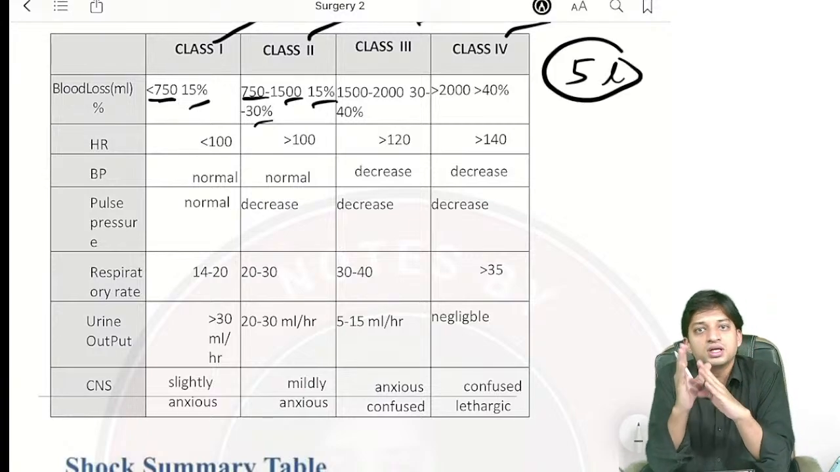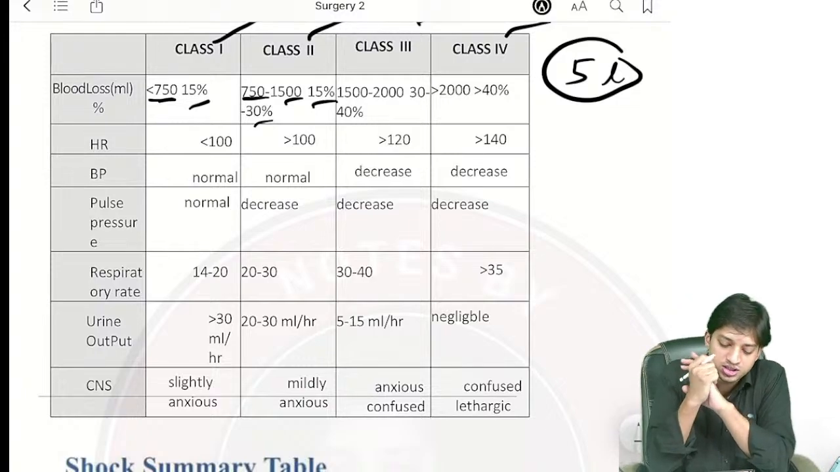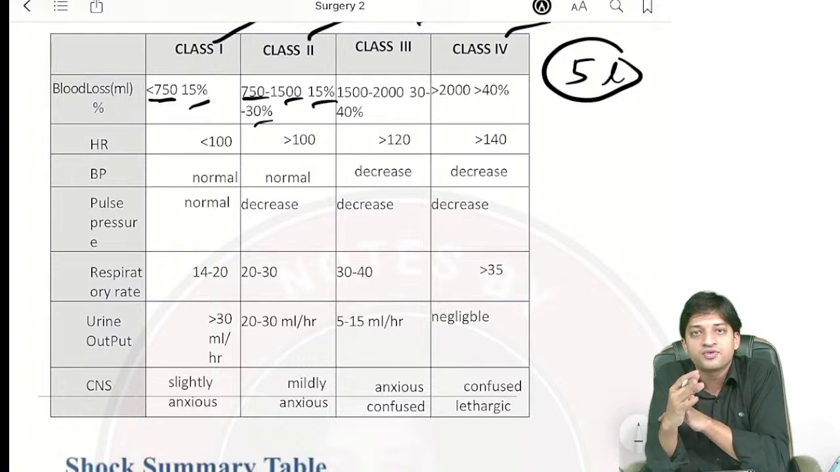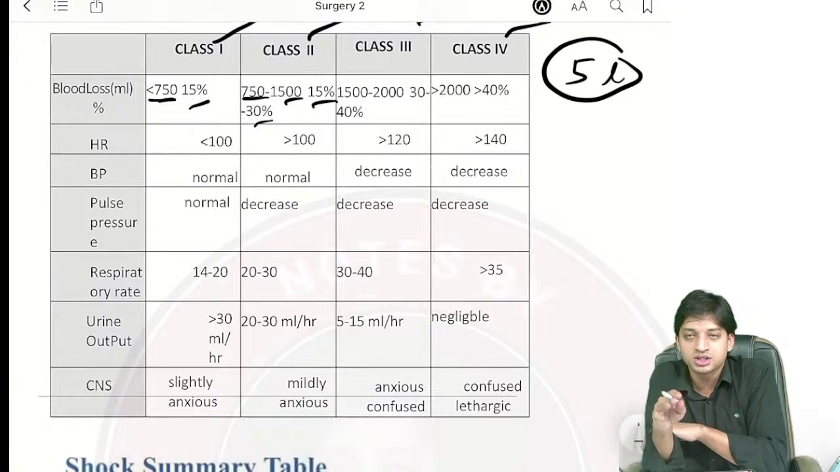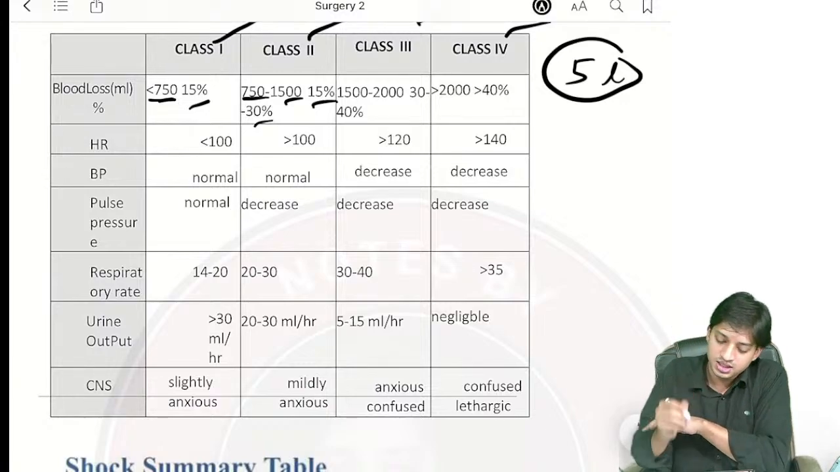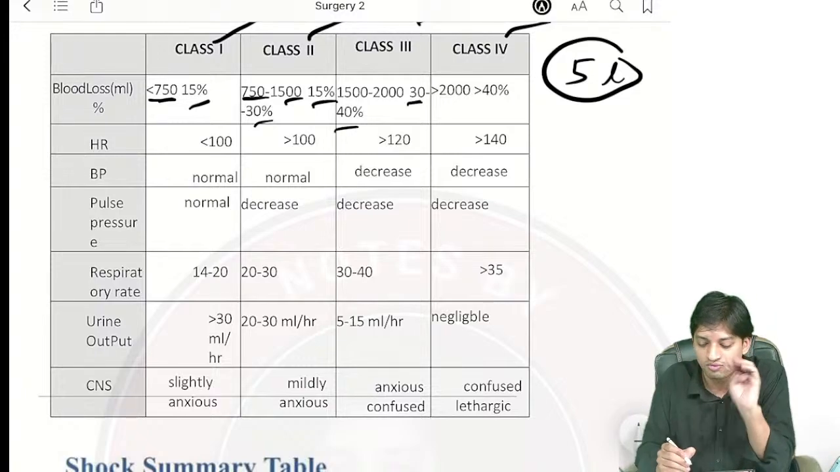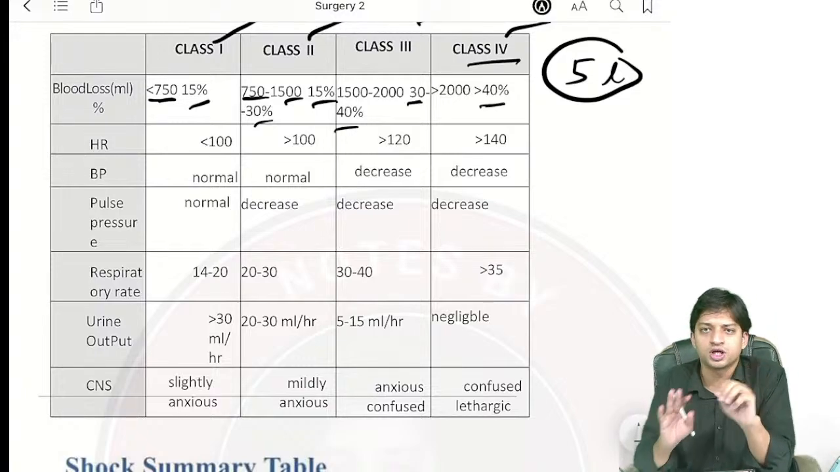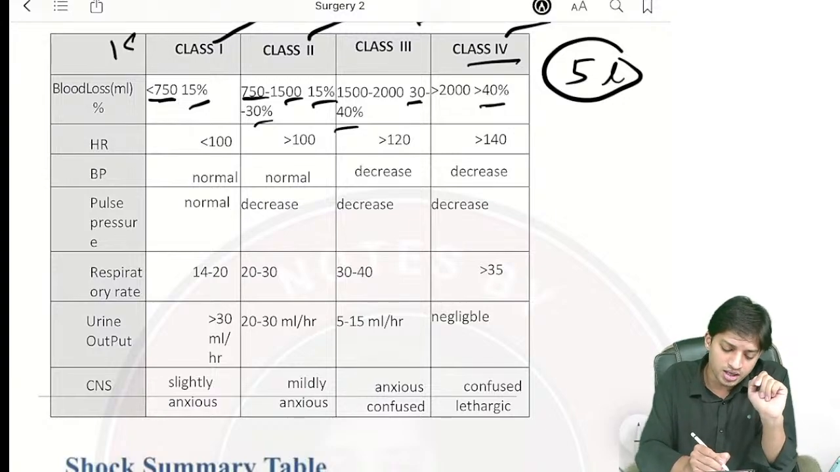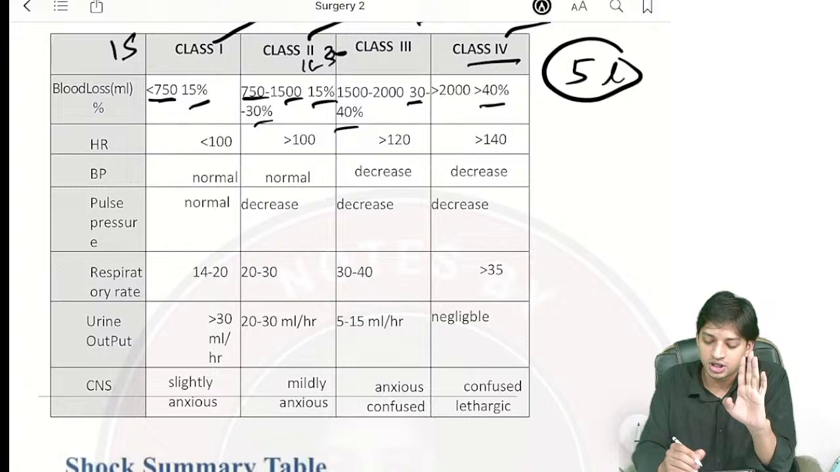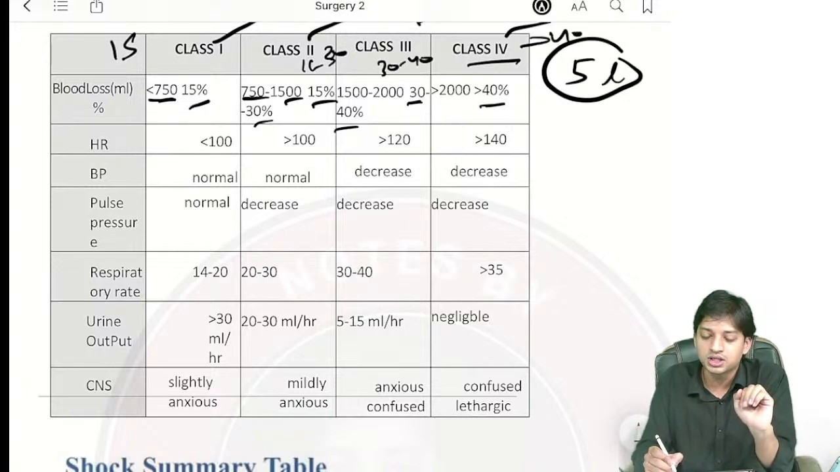In class 1, less than 15% of blood loss is there. Class 2, there is 750 to 1500 ml or 15 to 30% of blood loss. Class 3, there is 30% to 40% of blood loss. Class 4, there is 40%. Very easy to remember. Class 1, 15%. Class 2, less than 30, 15 to 30. Class 3, 30 to 40. And class 4, 40% onwards.